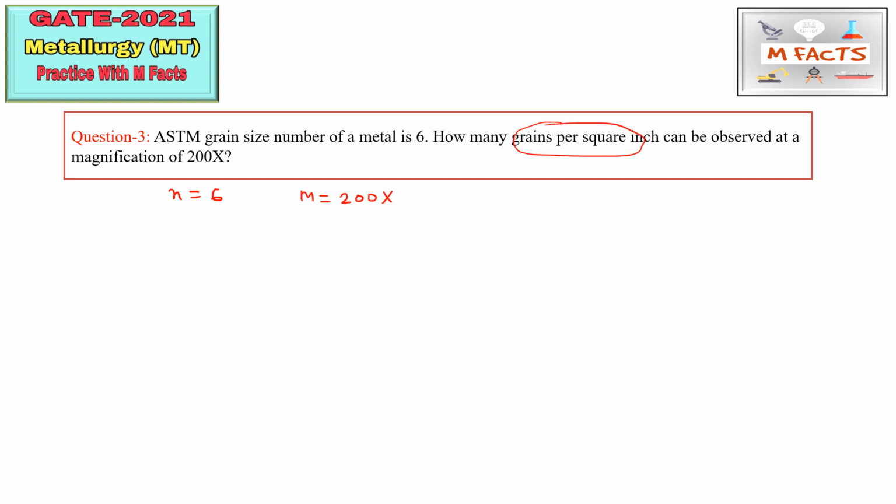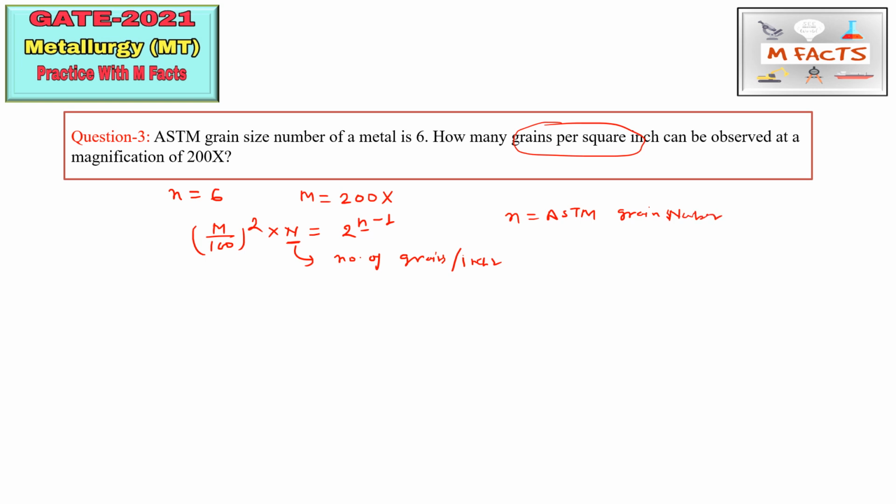So what is the meaning of grains per square inch, and how can we find it? You know the formula: (M/100)² × n = 2^(N−1), where n is the number of grains per square inch, N is the ASTM grain size number, and M is the magnification.